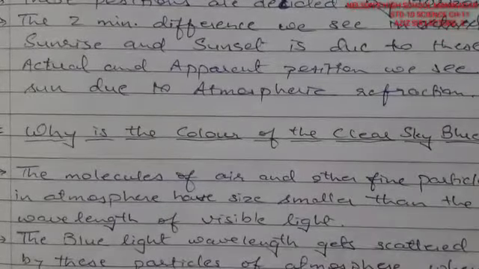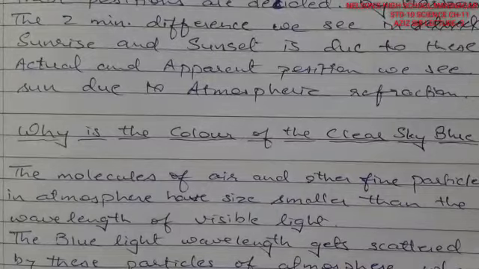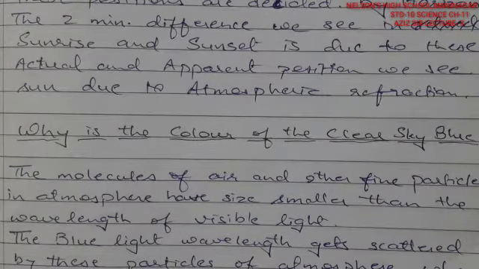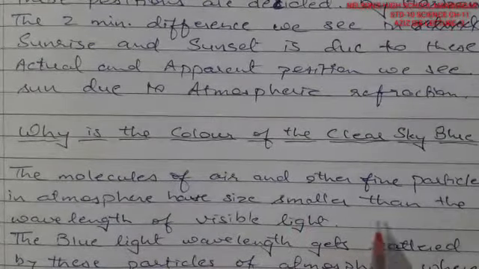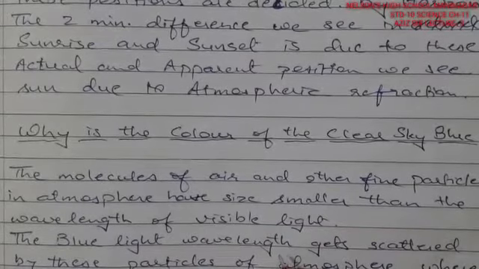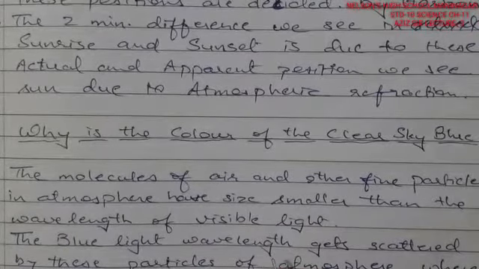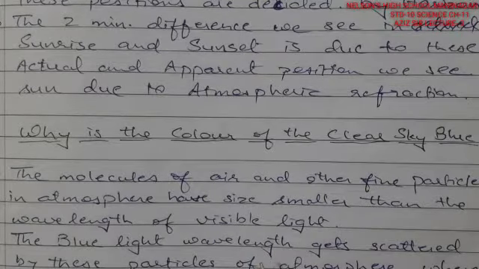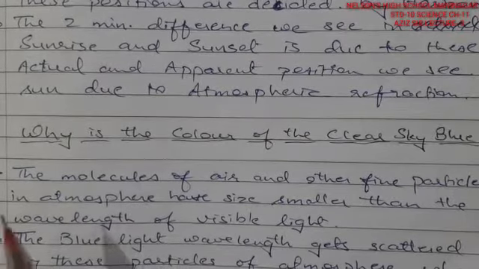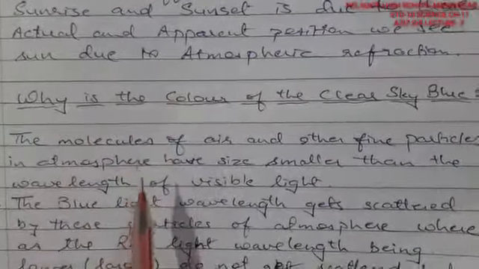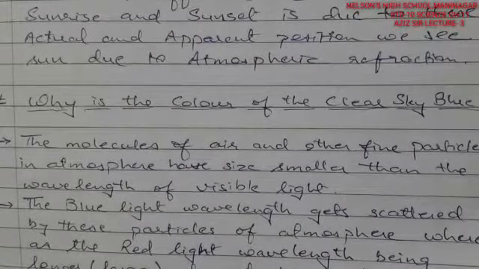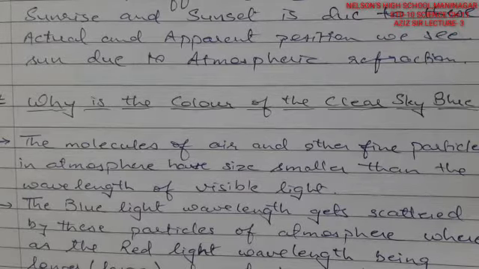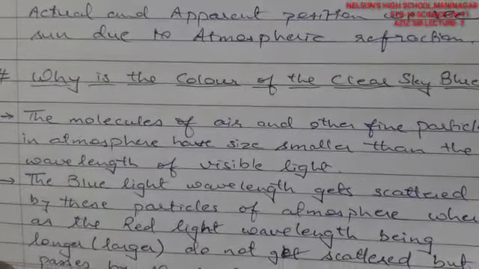Going furthermore, why does the color of the sky appear blue? Now the molecules of the air and other fine particles in the atmosphere have a size smaller than the wavelength of visible light. That means the particles are quite small. The visible light passing has wavelengths larger than these particles. Now there are 7 different bands, as we learned last time from VIBGYOR, from violet to red. In between, the blue light wavelength gets scattered here.